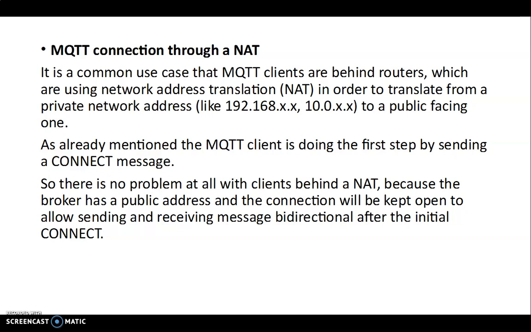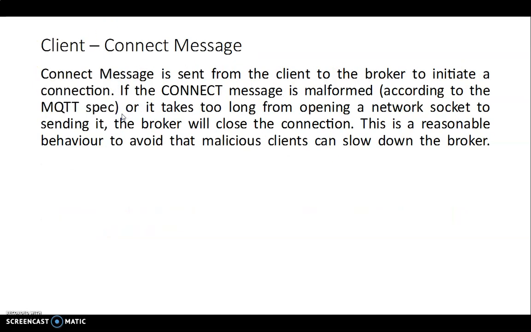Okay, so MQTT client is doing it by sending a connect message. It is informing the broker that the ID is this. You can always reach me through this mapping. So the connect message is an important one which is issued at the beginning.